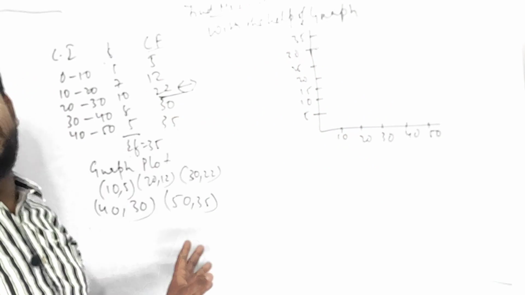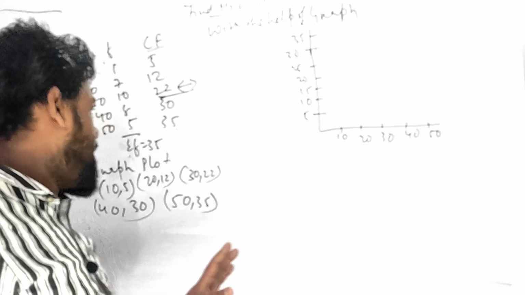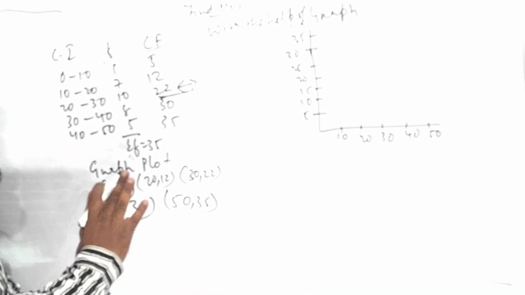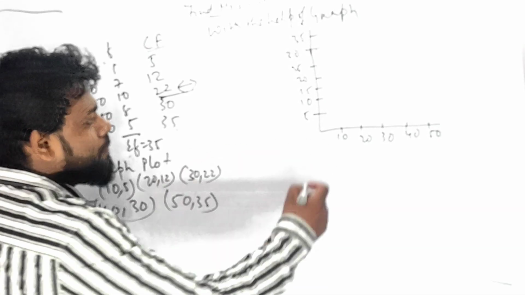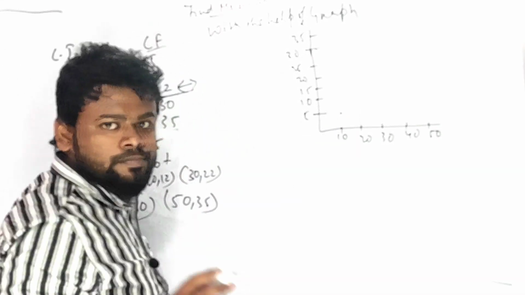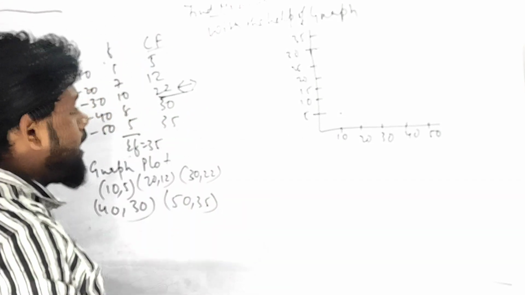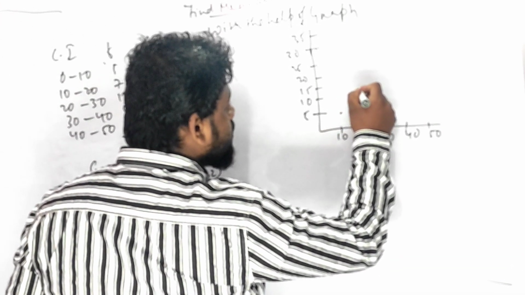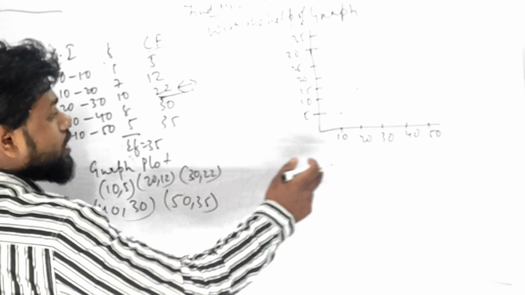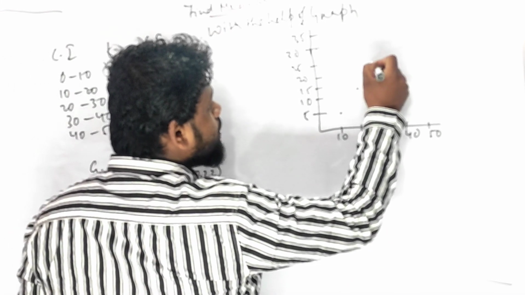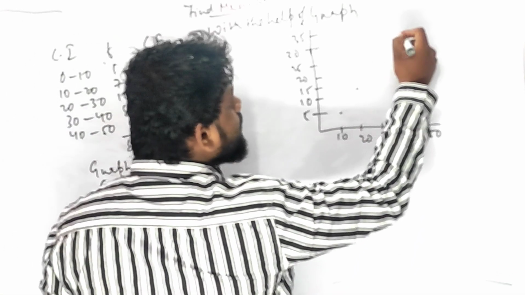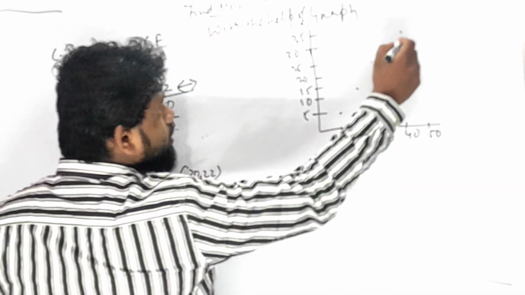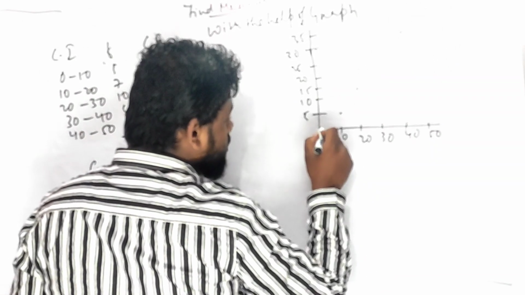People, you have to do it in a graph. Graph में करोगे ठीक ठाक लगेगा, right? चलो, now what? I have to plot a graph. How shall I plot a graph? देखो 10 में 5 है, बिंदी लगाता हूँ 10 में 5. 20, 12, again one bindi over here. 30, 22, another bindi would be here. 40 and 30 would be a bindi over here, and 50 is 35, a bindi here. So let us take this in this way.